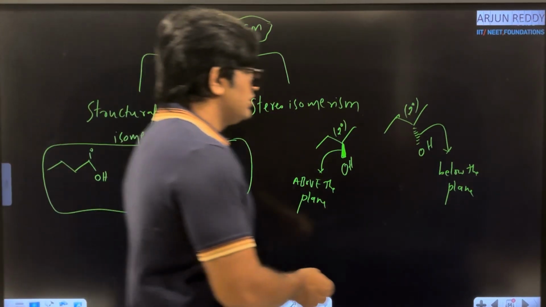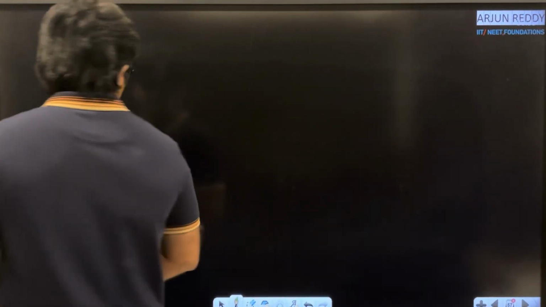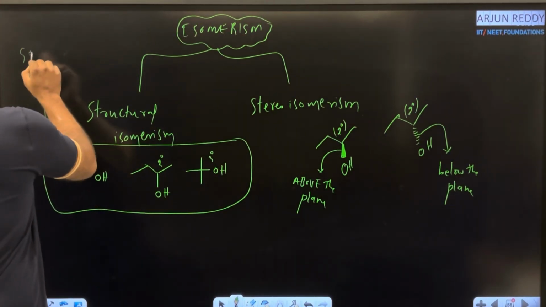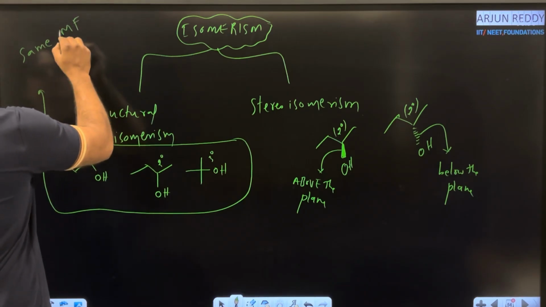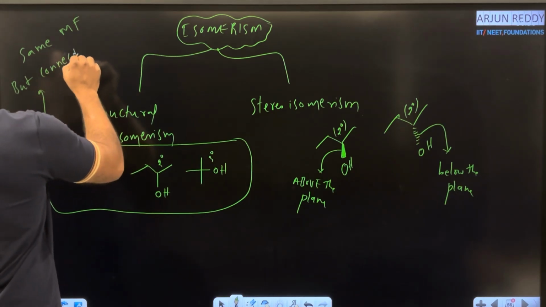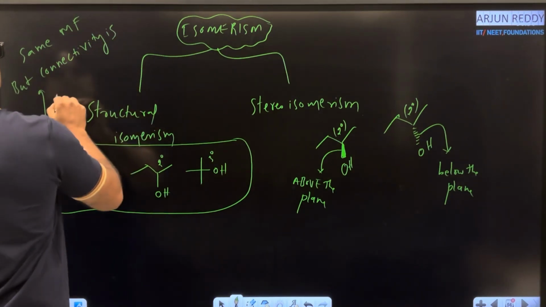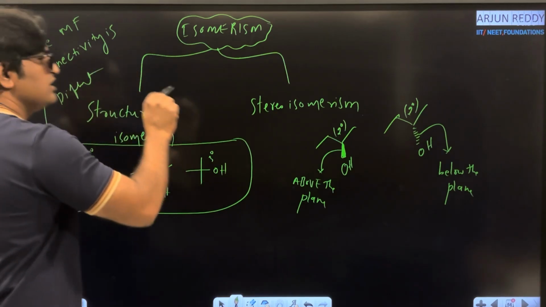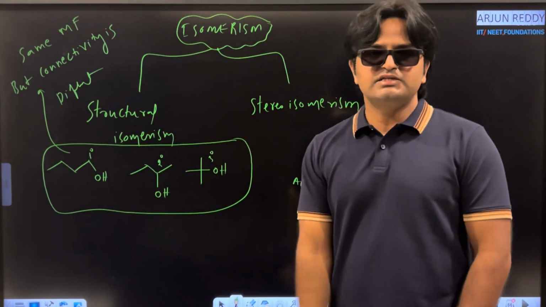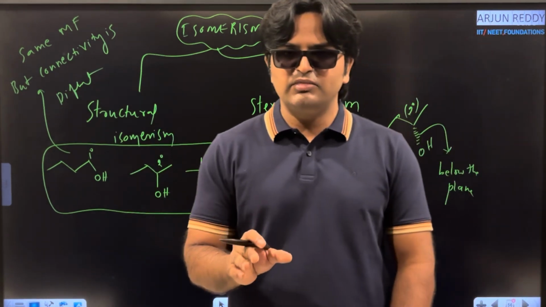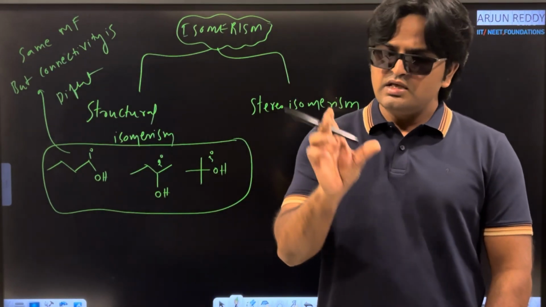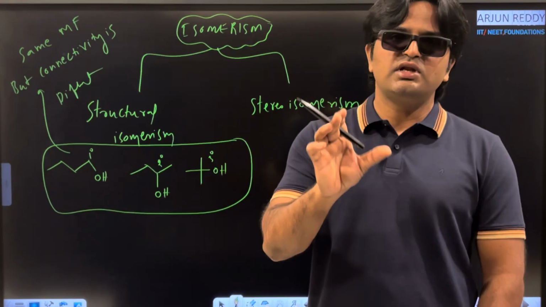In structural isomerism, once again, the same point I am writing here: they have the same molecular formula, but connectivity is different. This type of molecules we will study under constitutional isomerism or structural isomerism. So they give questions like this, sometimes structural isomerism or sometimes constitutional isomerism, both are the same.